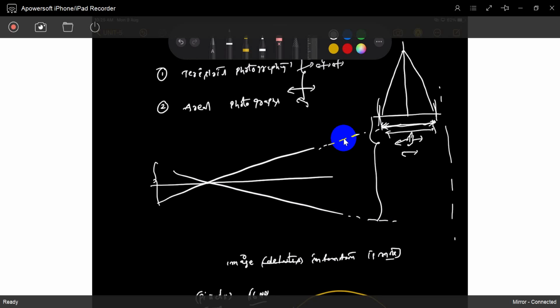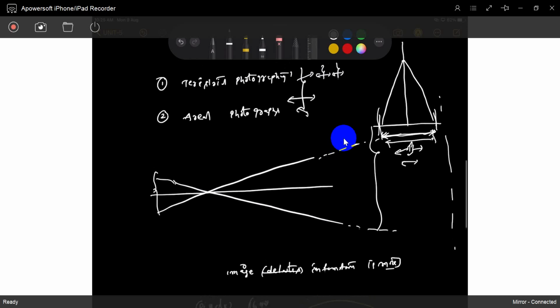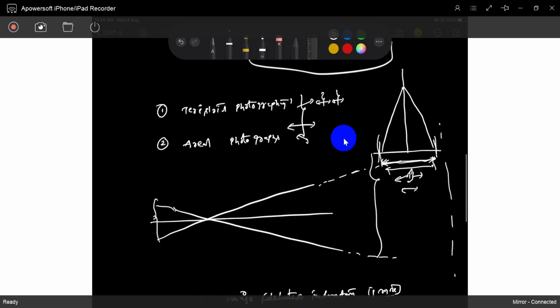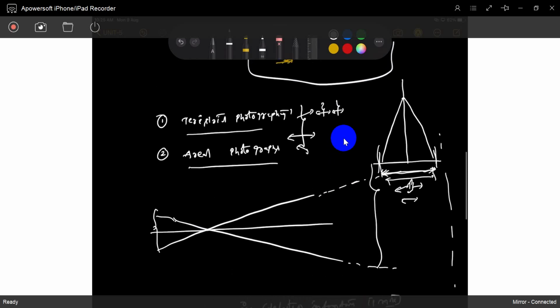Terrestrial photographs are also used, but we can't get that much detail from terrestrial photography, while we can get more details, more information from aerial photography. So that is the difference between terrestrial photography and aerial photography.